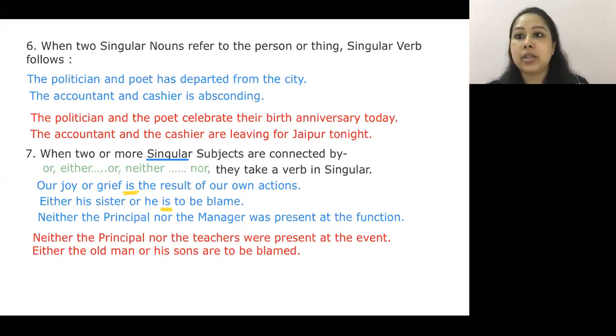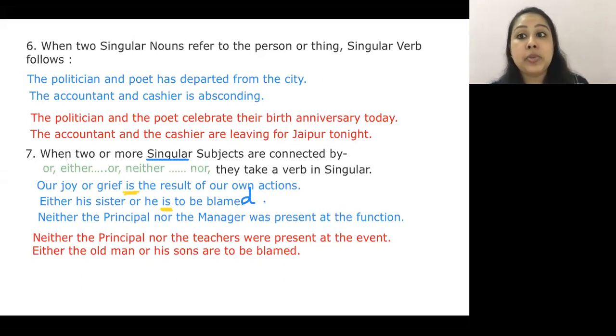Why are to be blamed? A silliest error here. 1 second, I'll just change it. Is to be blamed. I cannot say are because I'm not blaming two people together. I am still yet to decide who is to be blamed. His sister or he himself.